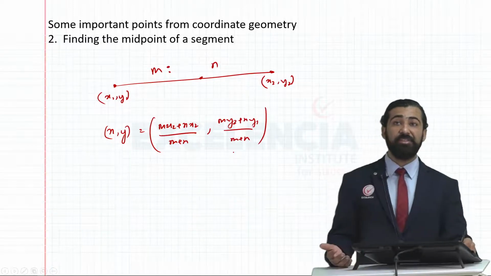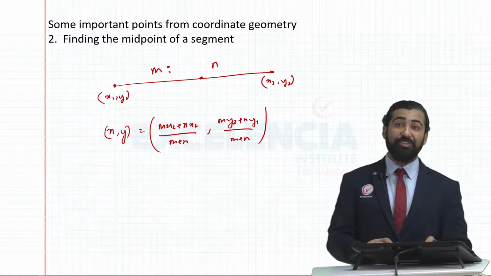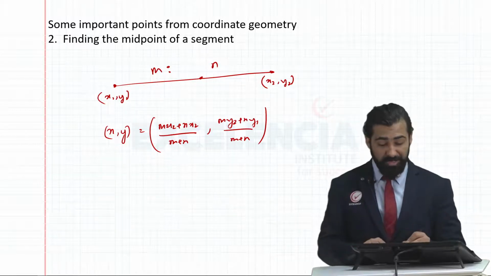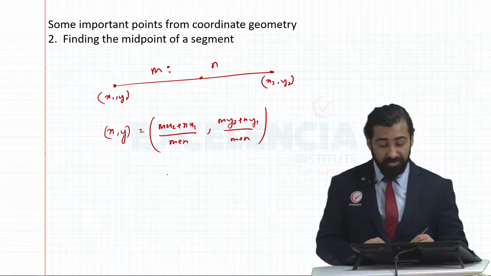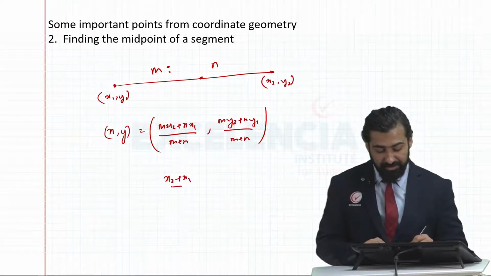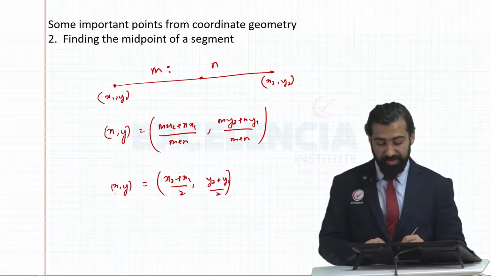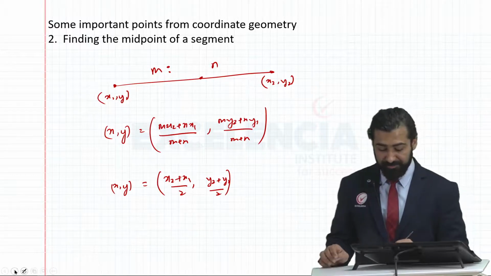This is how we use the section formula. Out of this, if we want to find the midpoint, you take m and n both equal to 1. So the midpoint becomes (x2 plus x1) divided by 2, (y2 plus y1) divided by 2. This is our midpoint formula. Coordinates of the midpoint are given using this formula.